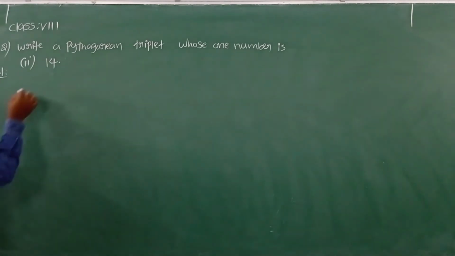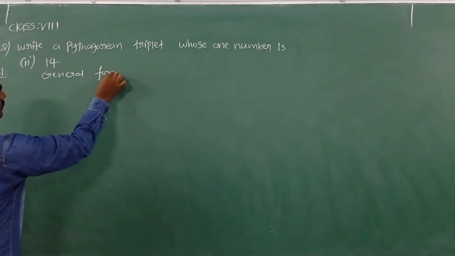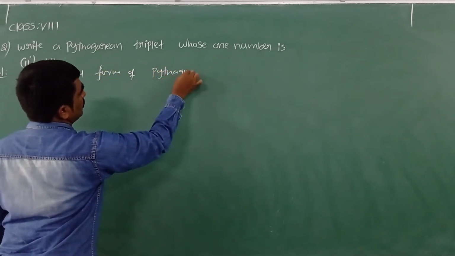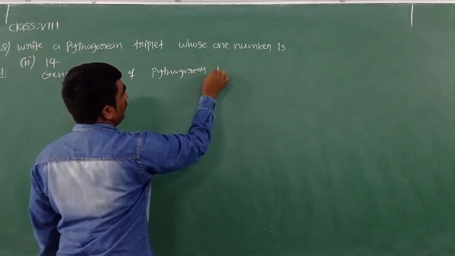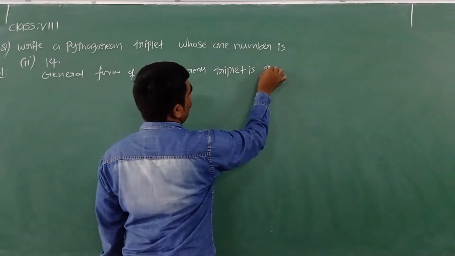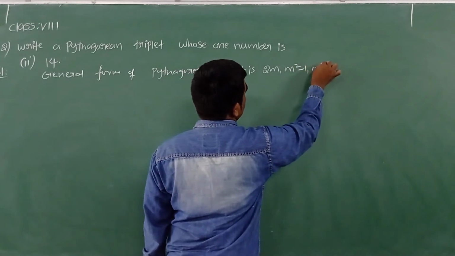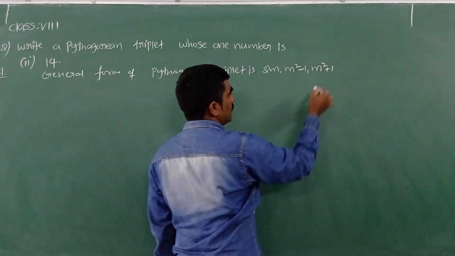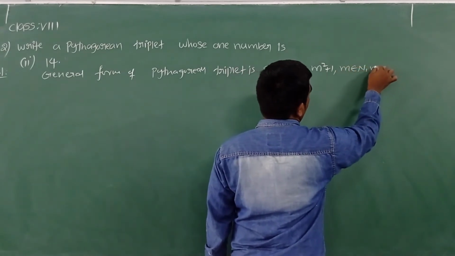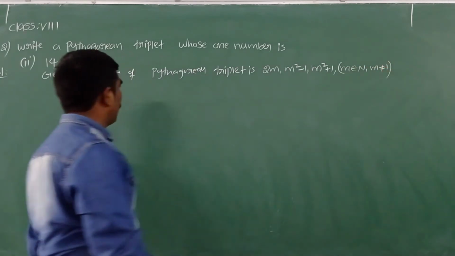See, what is the general form we have now? General form of Pythagorean triplet is 2m, m square minus 1 and m square plus 1. It is called the general form of Pythagorean triplet, where m belongs to natural numbers and also m is not equal to 1.